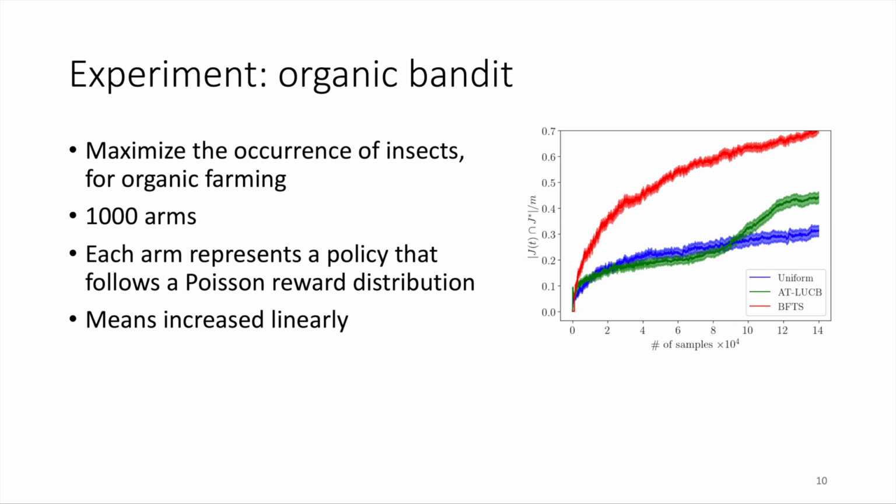And of course, the Poisson reward distribution is quite interesting because it's a quite challenging environment. Challenging because both the mean and the variance are equal. So it's really a very skewed distribution with a very high variance. So it is something that is quite challenging to learn. We increase the means of the different arms in a linear fashion. And now we see that ATL-UCB, the green curve, is not doing much better than uniform. But BFTS strongly outperforms both uniform and ATL-UCB.